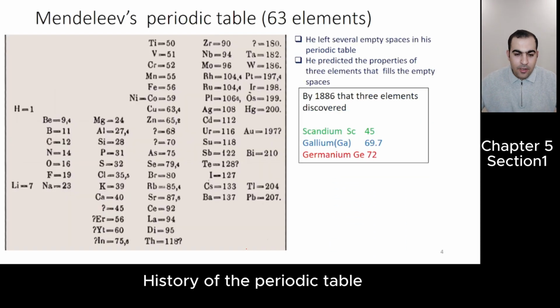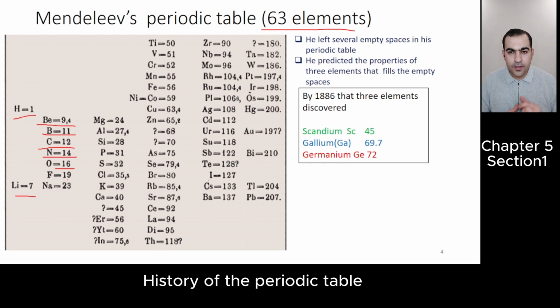Okay, let's talk about Mendeleev's periodic table. In Mendeleev's periodic table, there were 63 elements. Students, this is Mendeleev's periodic table. What you should know is that he arranged the elements according to increasing what? Atomic mass. Okay, nitrogen 14, then what comes? Oxygen, because it has 16. 19 does not come before 16 because he arranged according to increasing atomic mass.